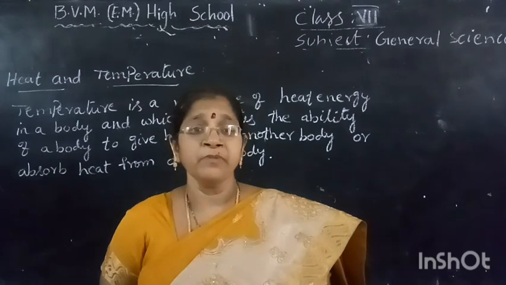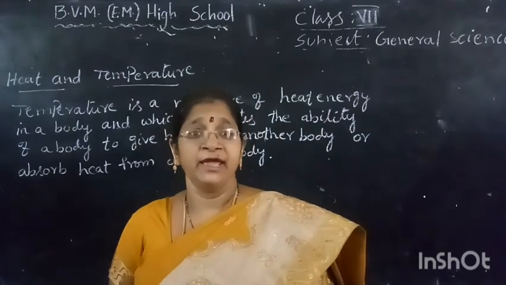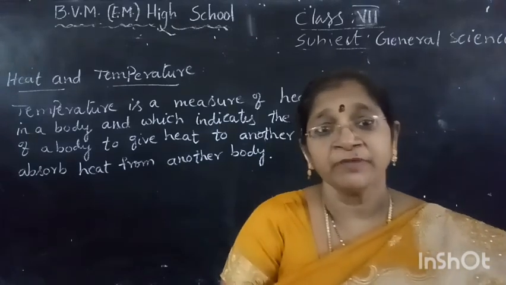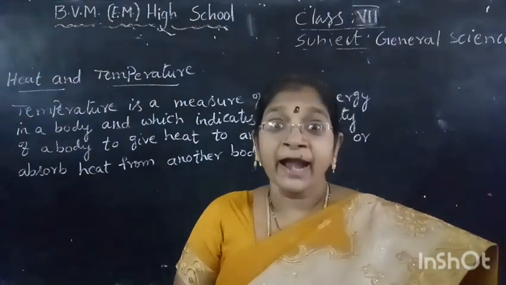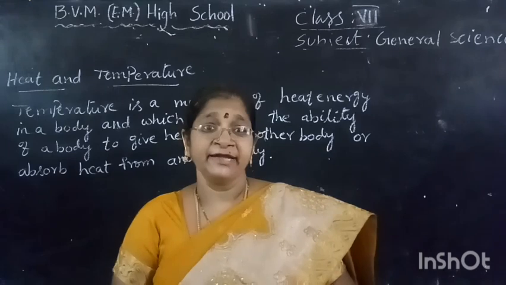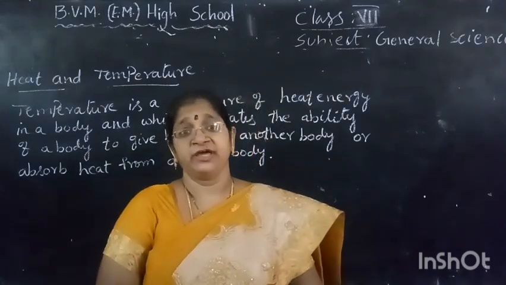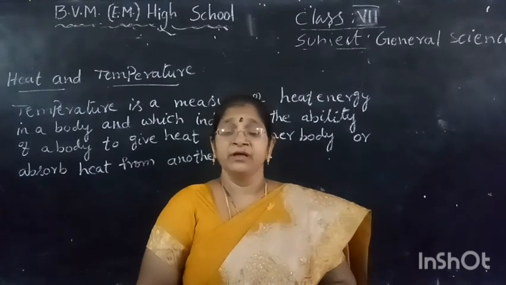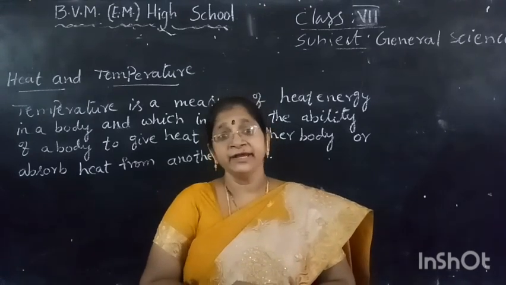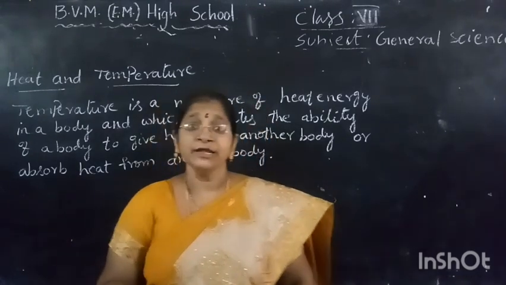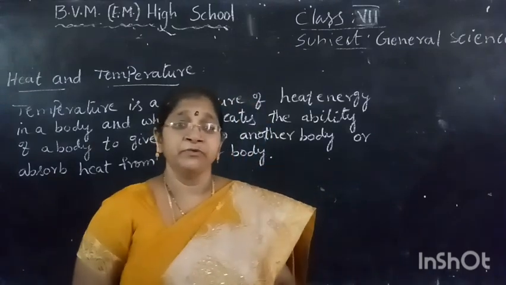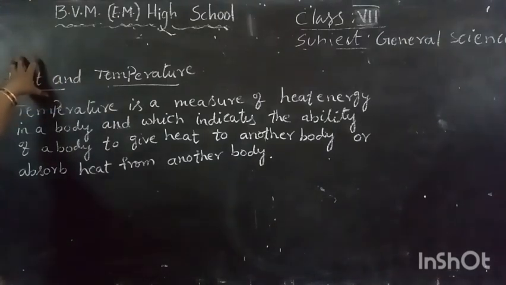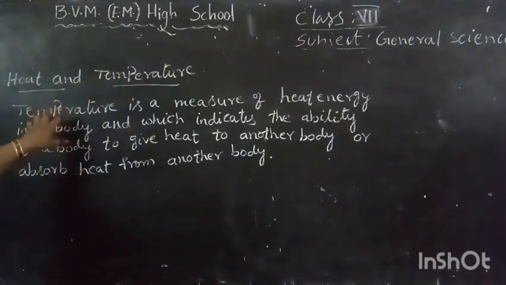When a warm object is placed near a cool object, then the cool object absorbs heat from the warm object until both objects attain the same temperature. We think heat and temperature are the same, but this is wrong. Heat and temperature are not the same. Now I want to give here what is temperature and the relation between heat and temperature.